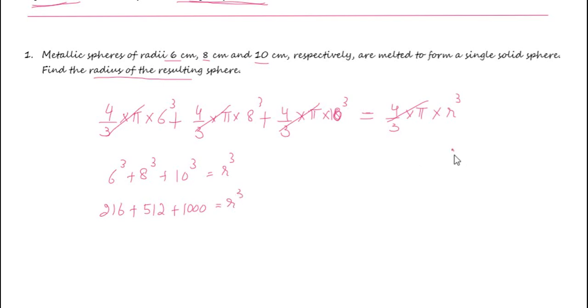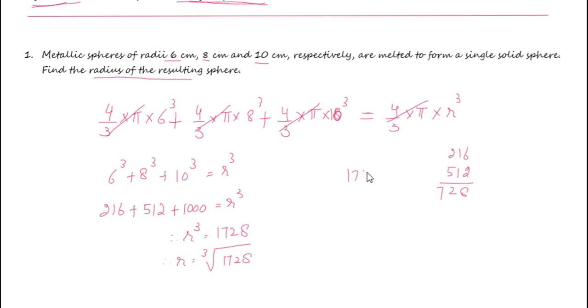If you add 216 and 512, it is 728, therefore r cube equals 1728. Therefore r equals cube root of 1728. We have to find the cube root using the prime factorization method.